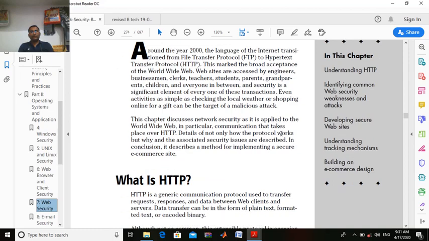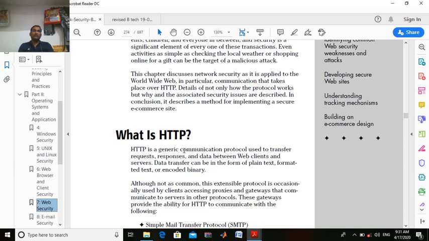First we are going to see what HTTP is. HTTP is a general communication protocol used to transfer requests, responses and data between the web client and web server. That will be our second topic. So why are we using HTTP and what is HTTP? It is a general communication protocol, used for request transfer, response transfer and data transfer, between the client and server.